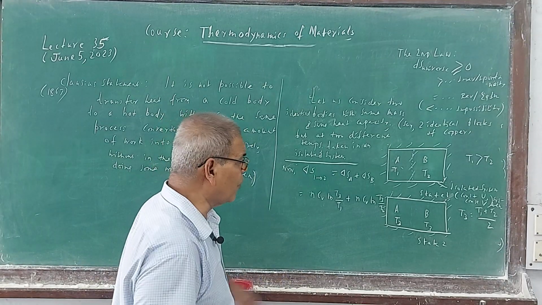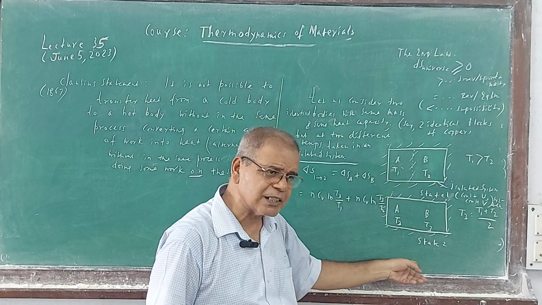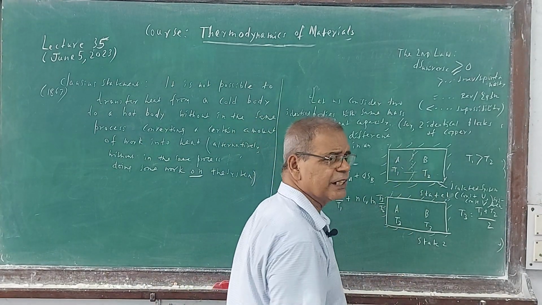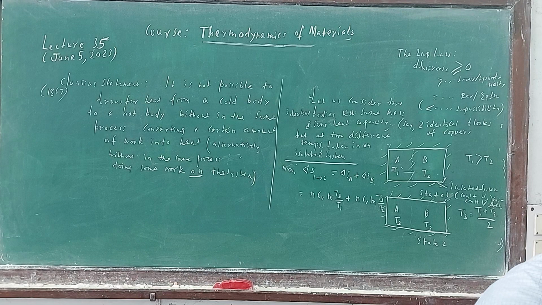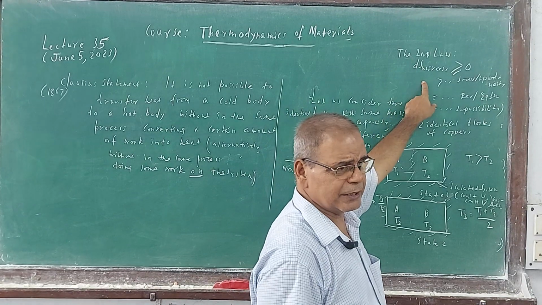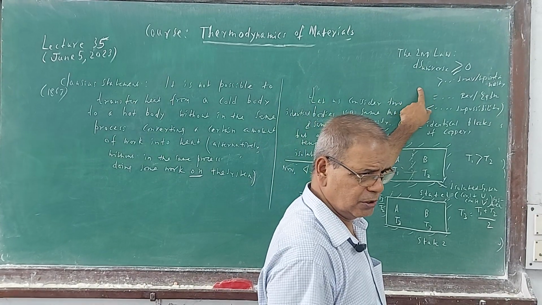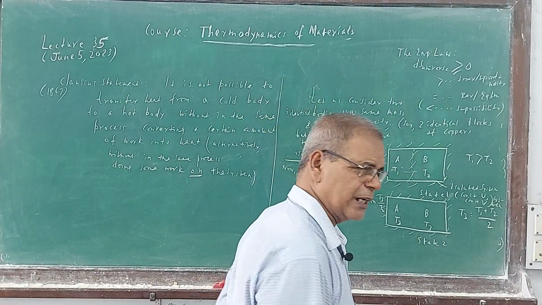Quickly, what have we considered a spontaneous process or an impossible process? Heat flows from high temperature to low temperature, so the higher temperature is reduced and the lower temperature increased, becoming equal. So we are considering heat flow from high temperature to low temperature, which is a spontaneous process. Let us see what is the delta S universe. For a spontaneous process it should be greater than 0. Let us see what happens. We will examine every statement with this statement. This is universally true. The second law is this, expressed in many languages, but this is clear, mathematical.